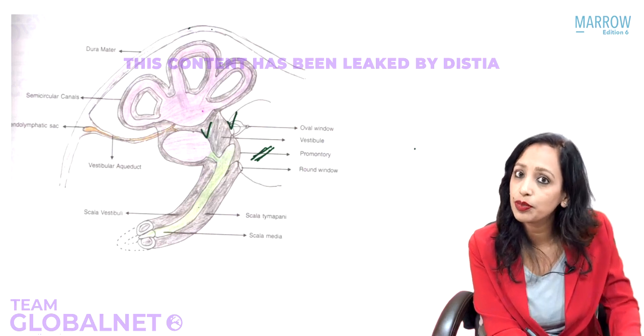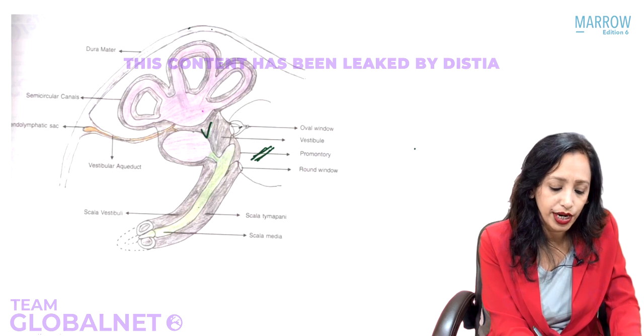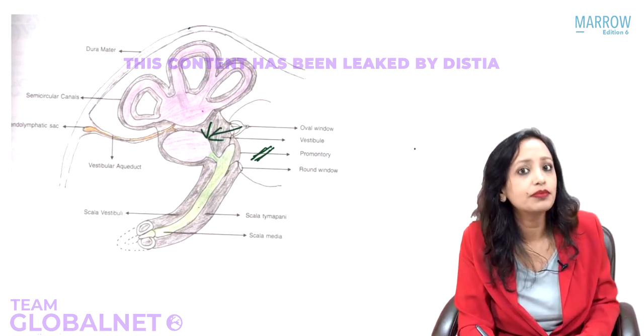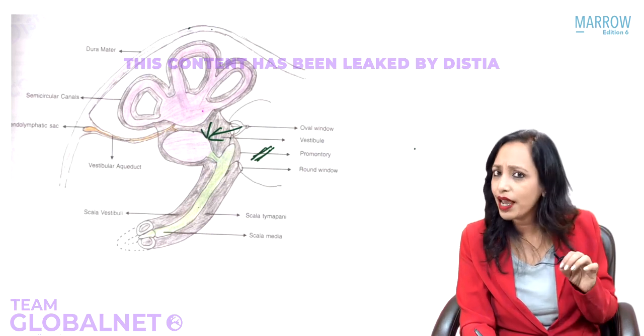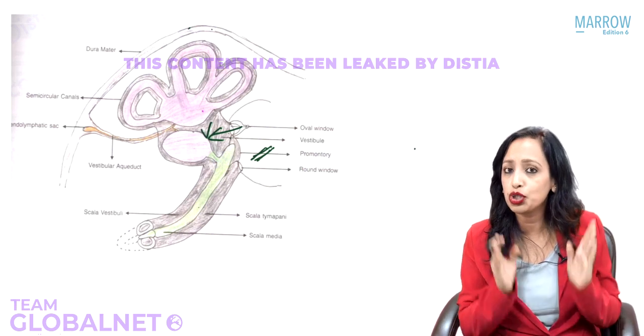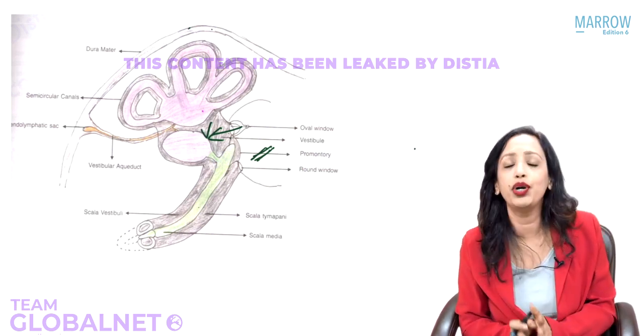And what's the vestibule around? Utricle and saccule. So if you're passing something through the oval window into the inner ear, can it not stimulate the utricle and saccule leading to vertigo? Yes. So if there is anything that we want to pass from the middle ear into the inner ear, we always choose which window? Yes, we choose the round window always.